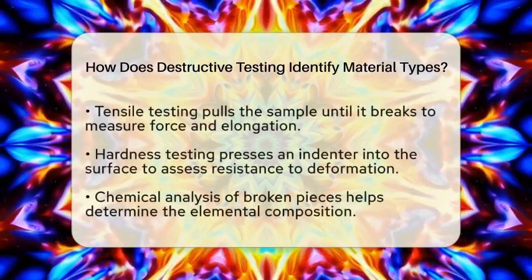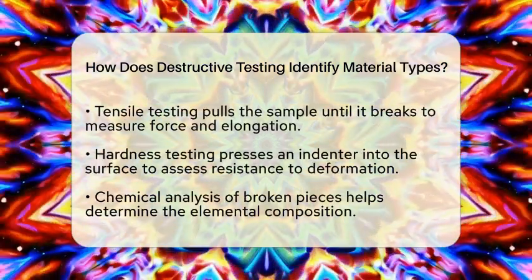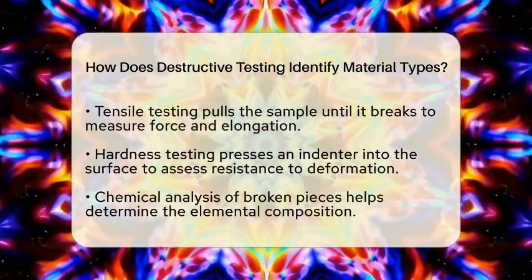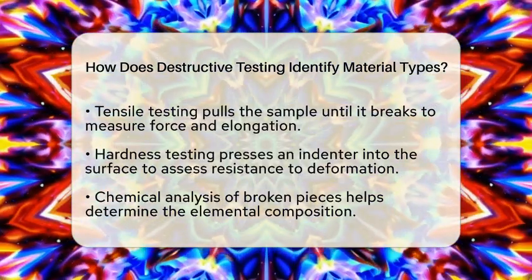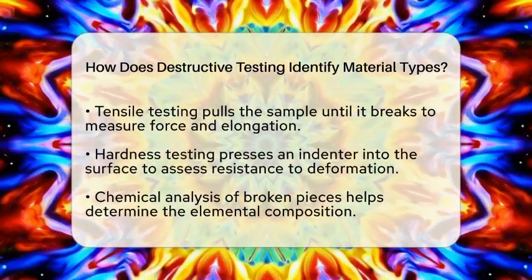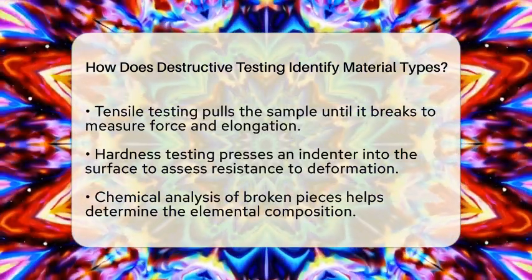For example, in tensile testing, a sample is pulled until it breaks. This test measures how much force it takes to snap the material and how much it stretches before breaking. Different metals or alloys have unique tensile strengths and elongation rates.